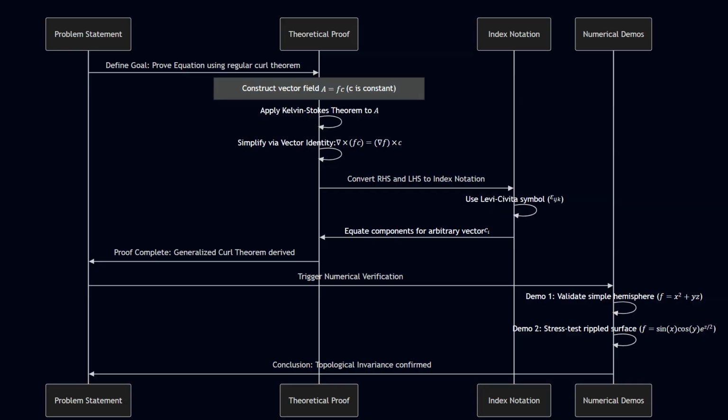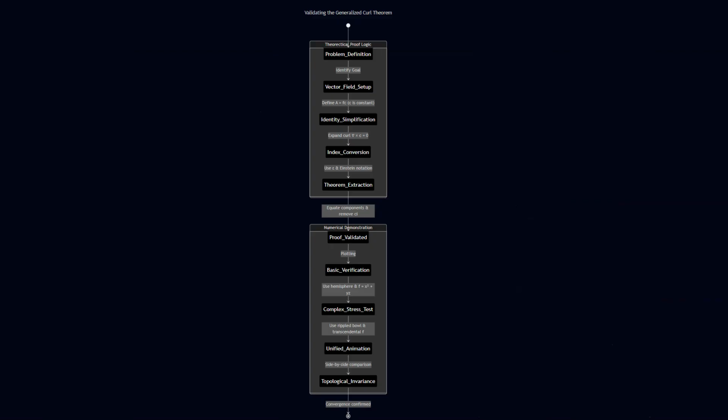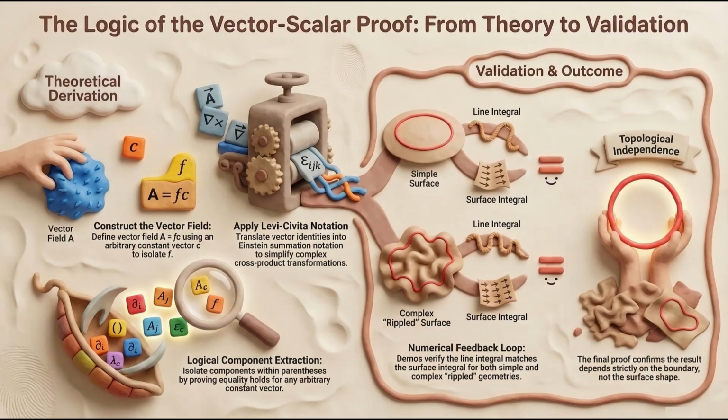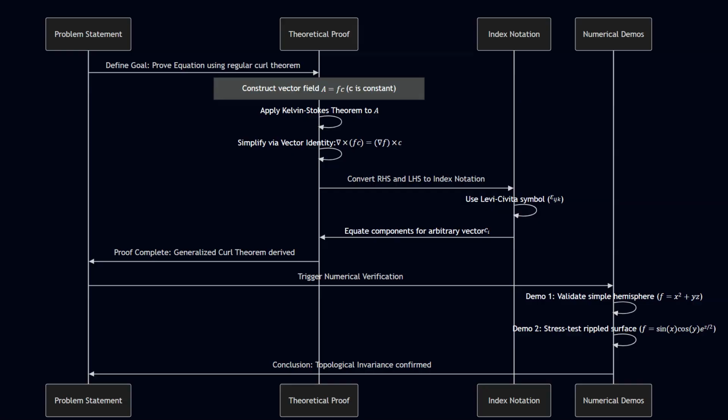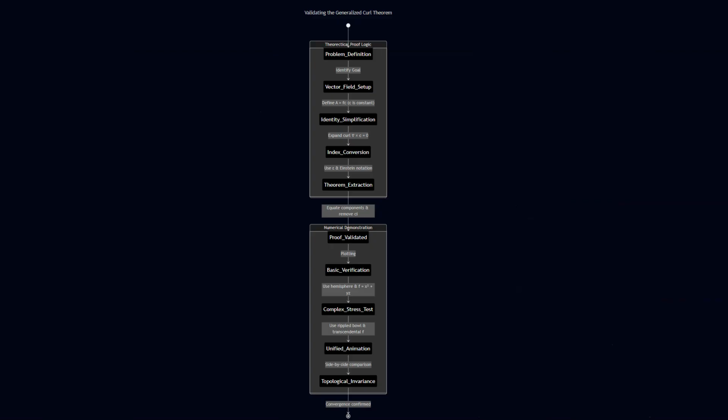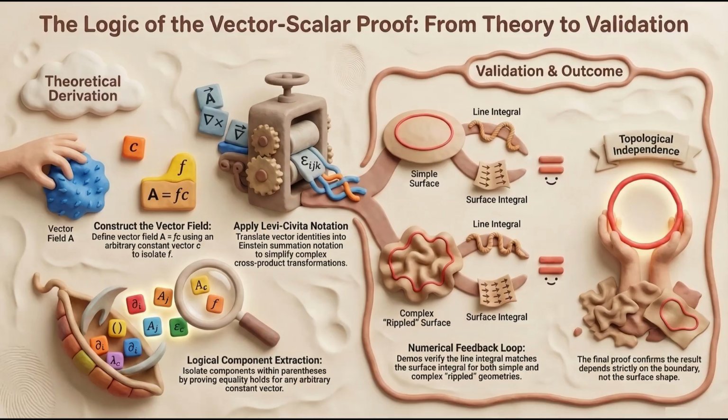the Kelvin-Stokes theorem while isolating a specific scalar function. Through a series of mathematical transformations, certain terms are eliminated, and the remaining expression is translated into a framework using the Levi-Civita symbol and Einstein summation notation. Because the resulting equality must hold true for any arbitrary vector, the individual components within the expression are logically proven